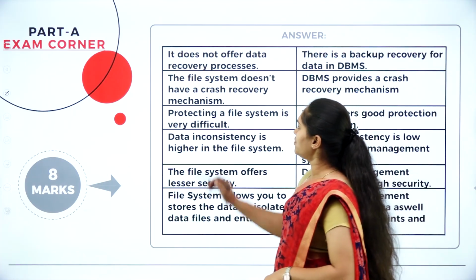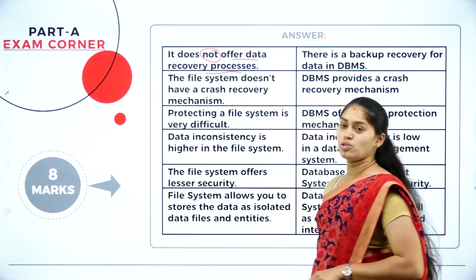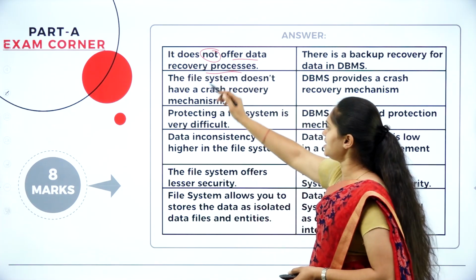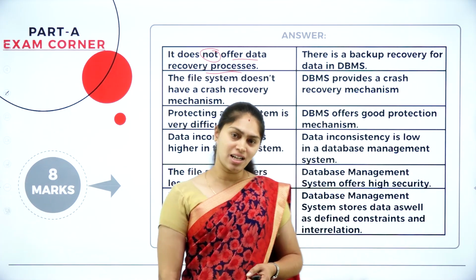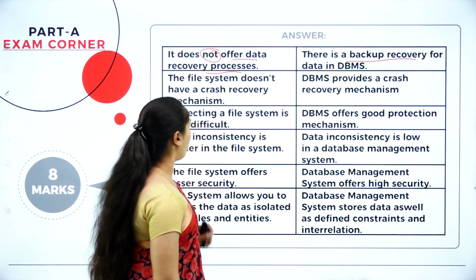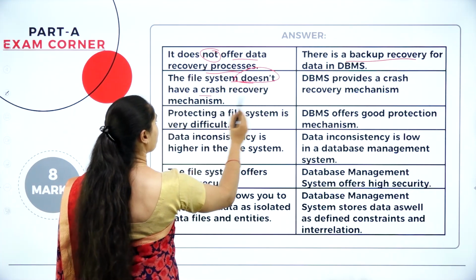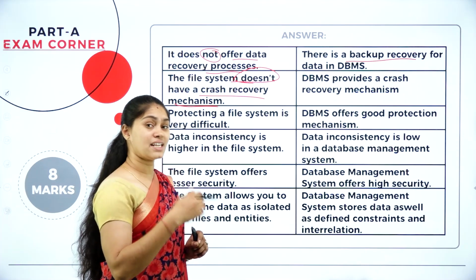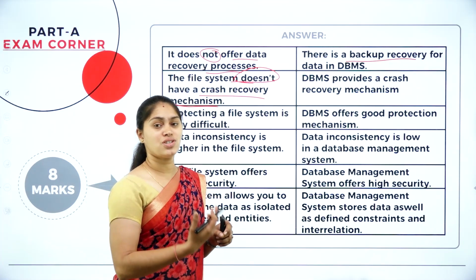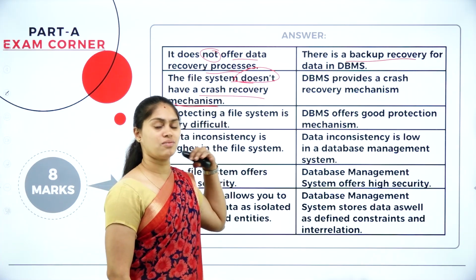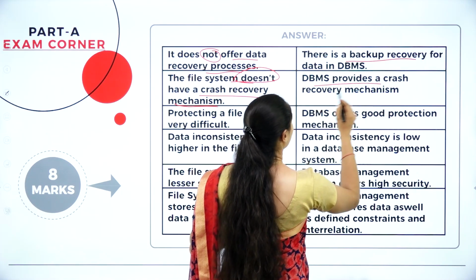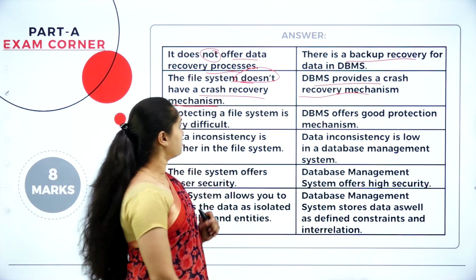The next difference: the file system does not offer a data recovery process. If something goes wrong with the file system, you can't have any data recovery. But when it comes to the DBMS, we have a backup and recovery for the data. After this, the file system does not have a crash recovery mechanism. The data is stored in one place, so you can't have a copy of it, and we don't have this in the file system. But the DBMS provides a crash recovery mechanism. That is the added advantage.